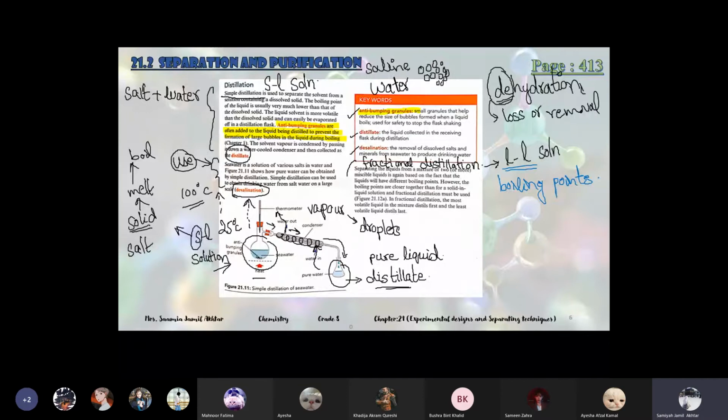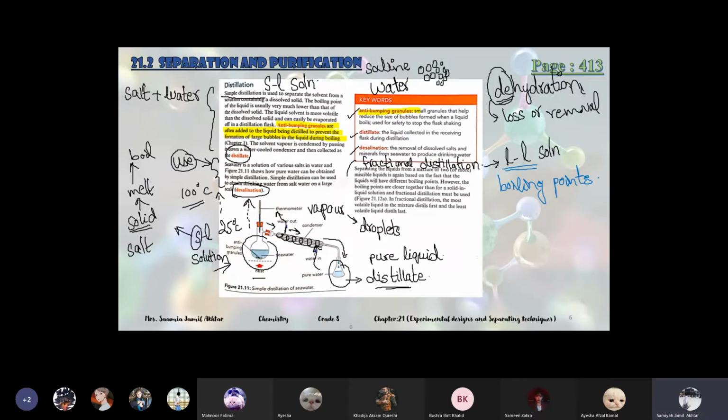Okay, so when one temperature is reached, one liquid will boil. Then the temperature rises again, and when the second boiling point is reached, the second substance will boil, then the third, then the fourth. Okay, so in this way we can separate the liquid solution. So if we have a solution of lots of liquids like alcohol, acid, water, base, lots of things dissolved in each other, we can separate them on the basis of their different boiling points.